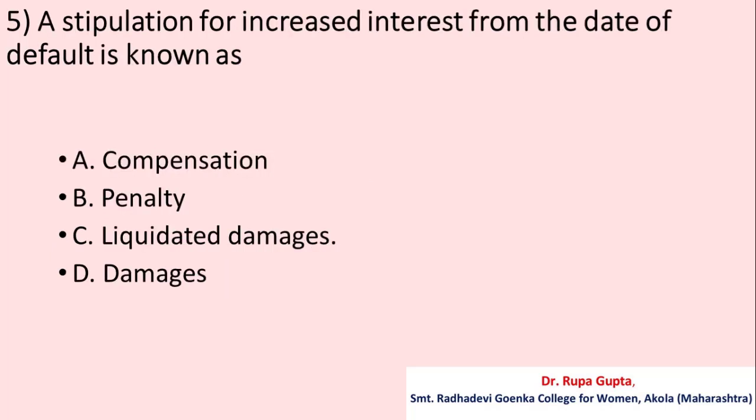Question number 5. A stipulation for increased interest from the date of default is known as A. Compensation, B. Penalty, C. Liquidated damages, D. Damages. And the answer is D. Damages.